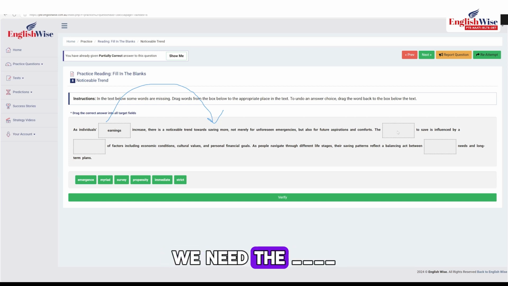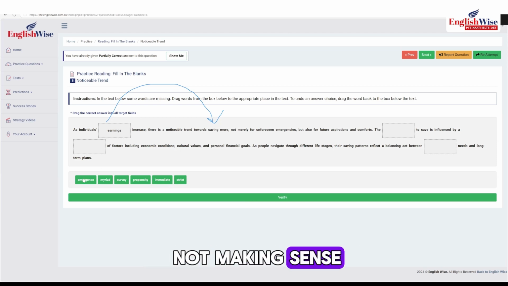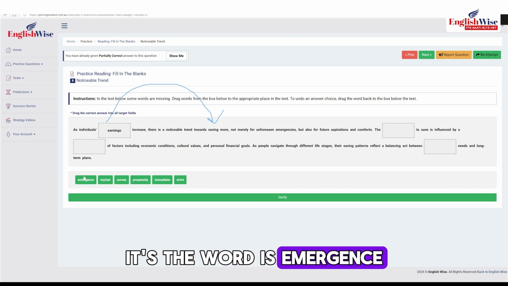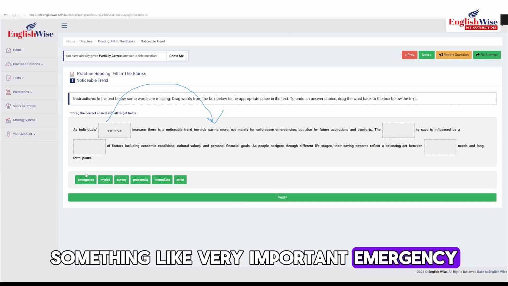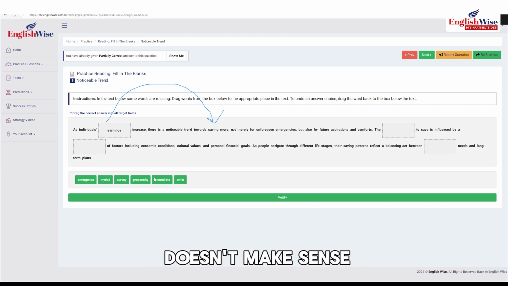We need the blank to save, influenced by a blank. So we need what? The urge to save. We can't say the strict to save, or the immediate to save, not making sense. The emergency to save. No, emergence, the word is emergence. Something like very important emergency, it's related to that word only. So emergence to save doesn't make sense.